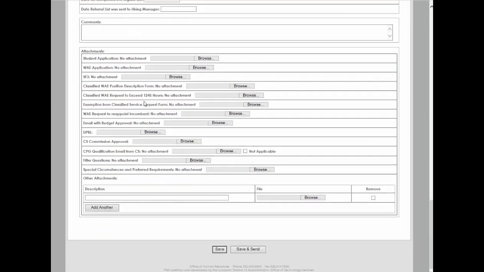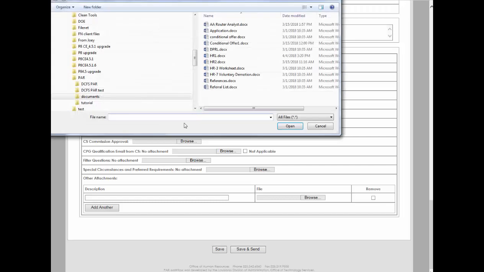The Attachments section of the HR1 enables you to add any required documents. To attach a document, such as the DPRL, click the Browse button next to the document description to navigate to the document on your computer.